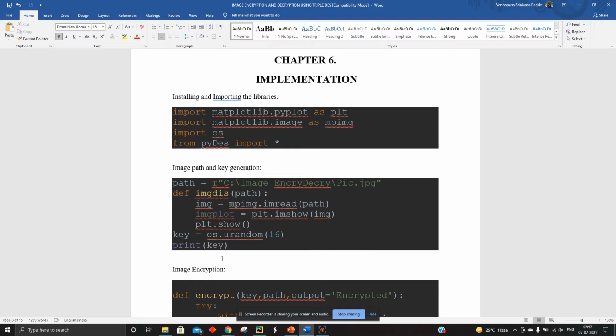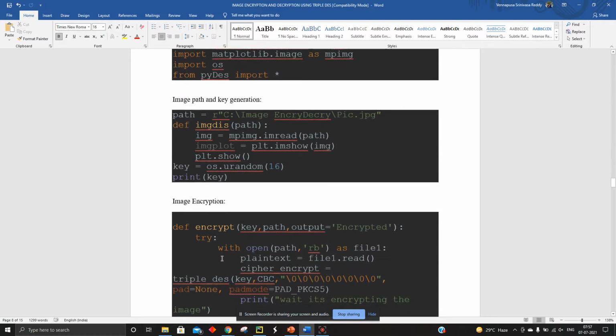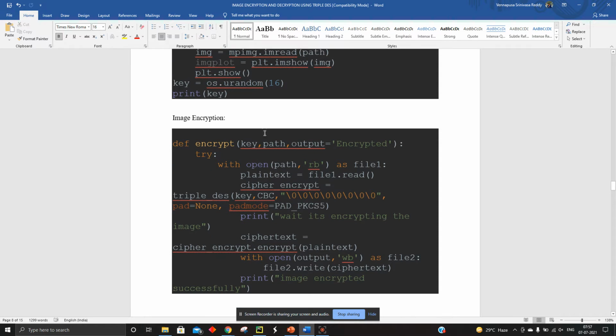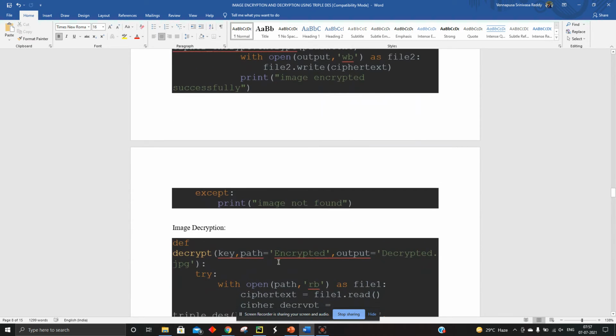By default, it will search the path, and for the image encryption, using the Triple DES module, we can encrypt the image with the cipher text, that is, the cipher dot encrypt applied to the plain text. After that it opens the image file, reads the whole file, and encrypts the image into text with security through the 16-byte key.